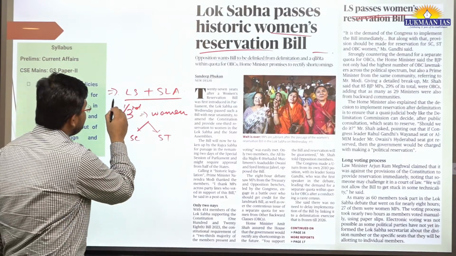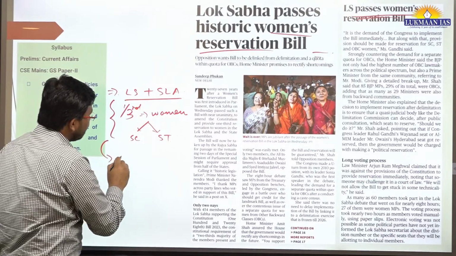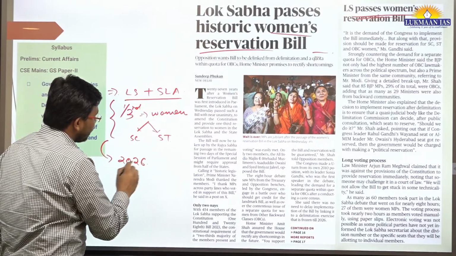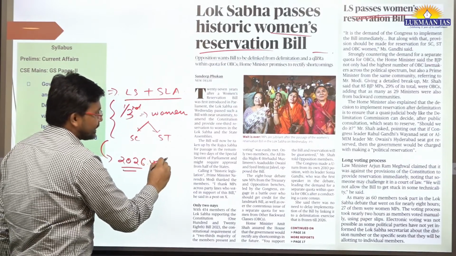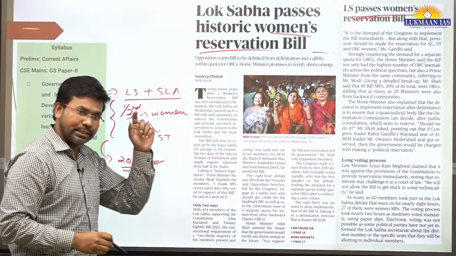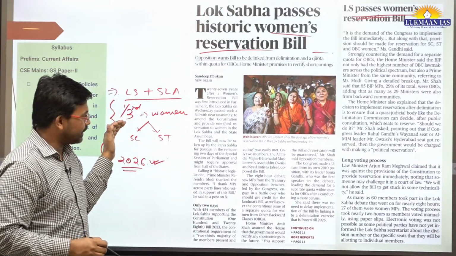However, the ruling party is saying we will allow the census to happen in 2026, and after the census results come out, then we will distribute the seats in different regions.